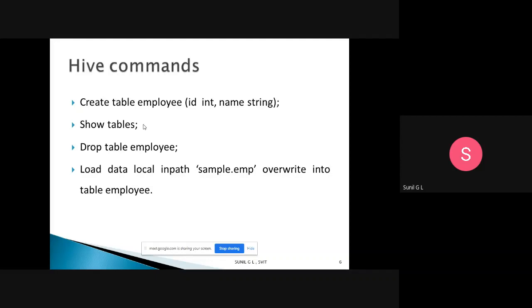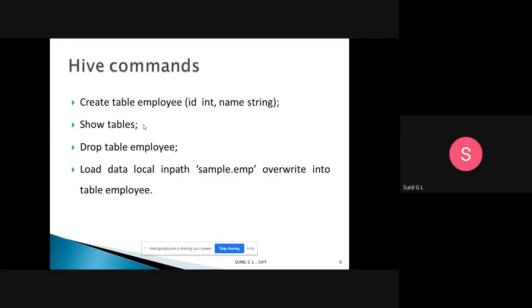So when you want to drop a table, the employee table, that one is drop table name. Okay, so that is using the drop command. Same commands, I think, we are using in SQL also. And the next one is load data local path sample emp overwrite into table employee.